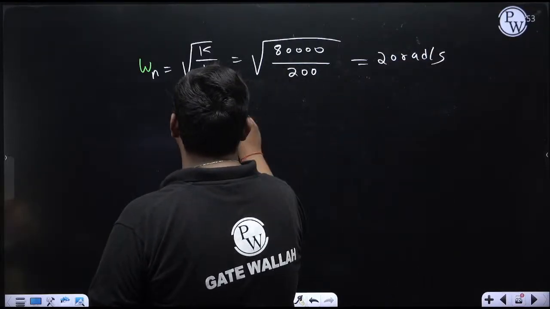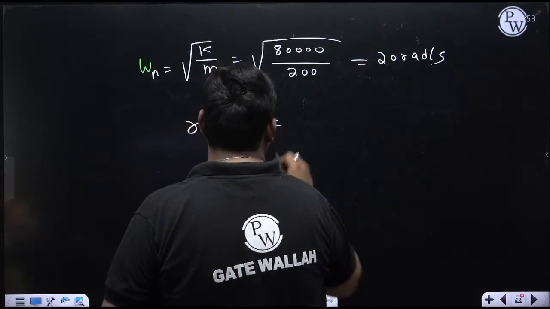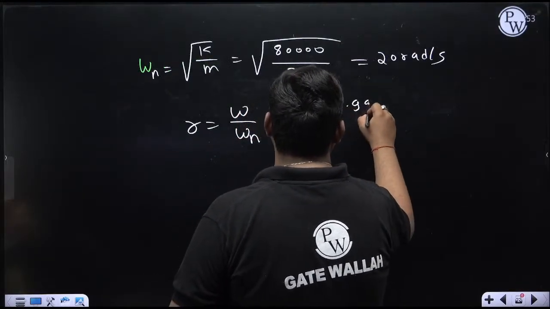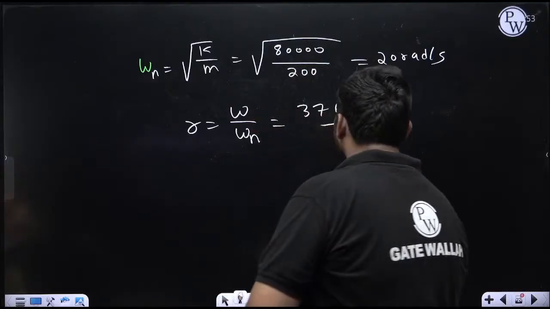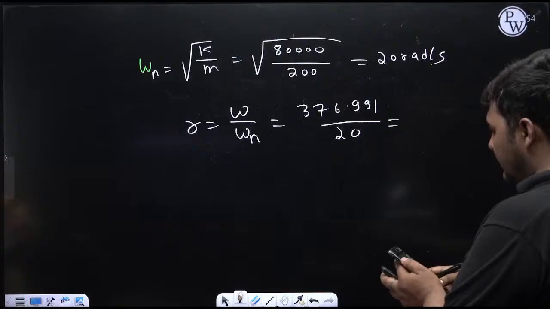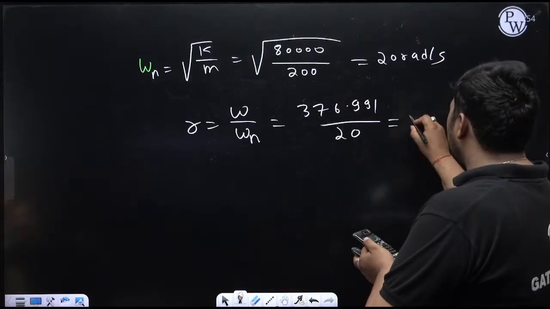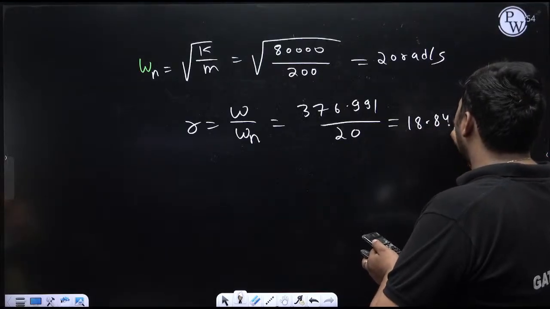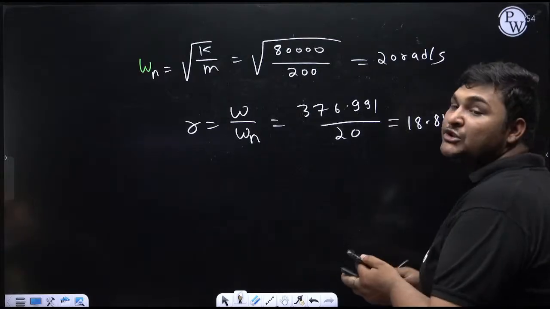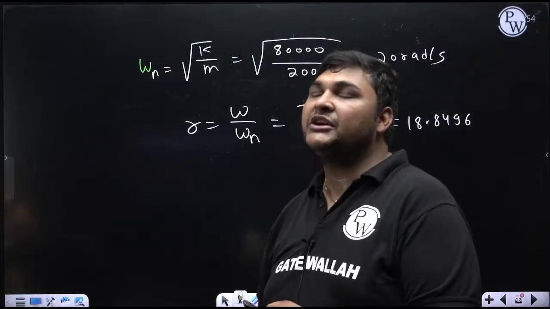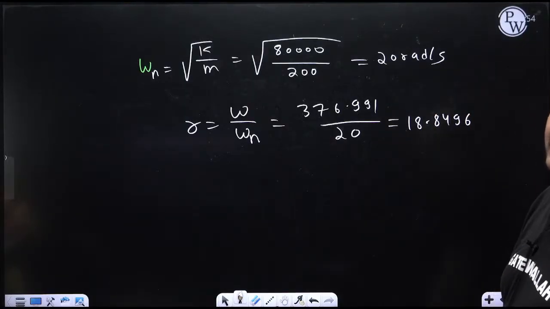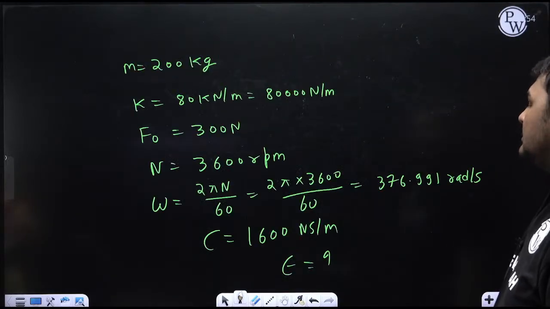Now I can calculate R. R is nothing but omega by omega n. Omega is 376.991, omega n is 20. So R is 376.991 divided by 20, that is 18.8495. Whatever this value, it is more than root 2. So I am 100% sure that since R is more than root 2, whatever value of epsilon will come, it will be less than 1. So this is R.